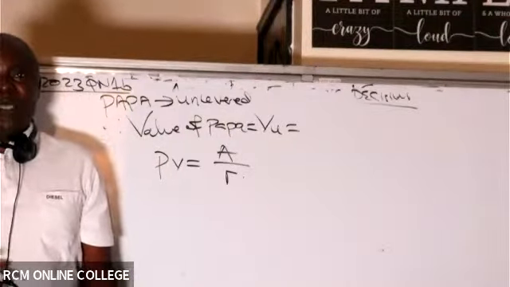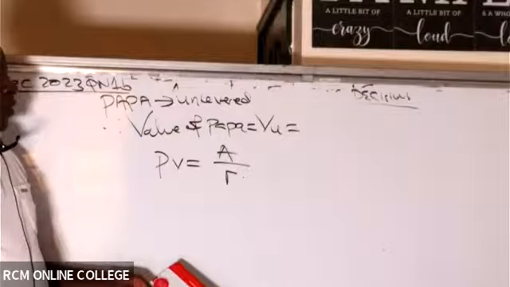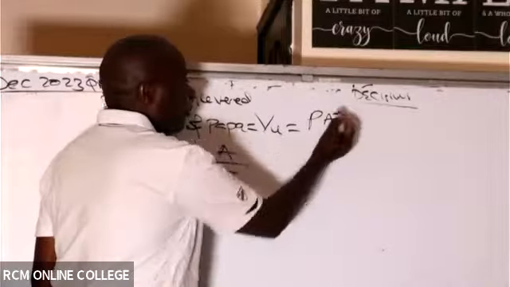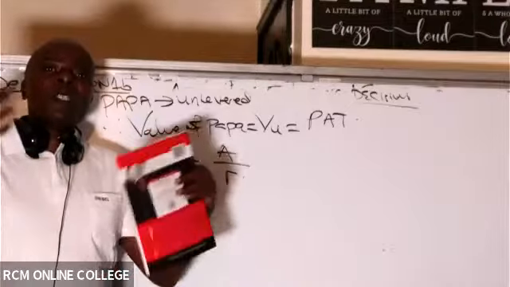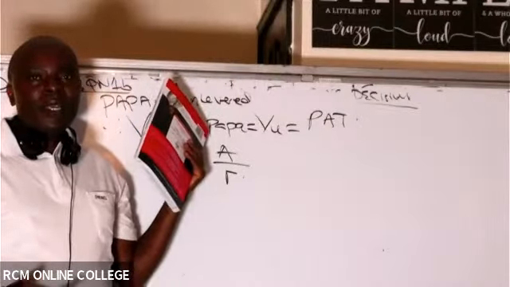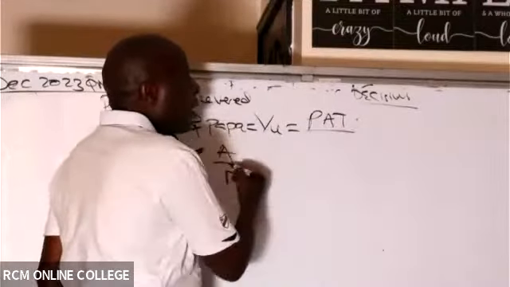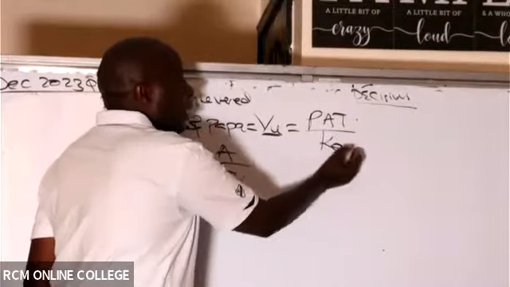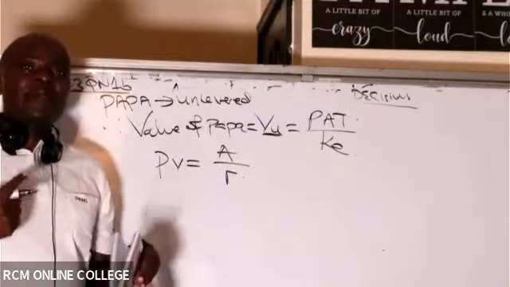Please listen to me. The same will be applicable to the valuation of these firms. So in this case, the amount here will be the profit after what? The profit after tax. That is why they are telling you that whatever profit they are making, they are giving it out as dividends wholly. So this becomes cash flow to the shareholders of the farm. So you'll take profit after tax, and then of course you divide this by the required return. If it's unlevered, the required return will be the equity holders' return alone. Remember, these farms will stay with us indefinitely, in perpetuity.